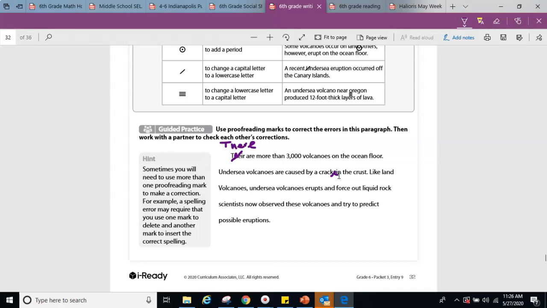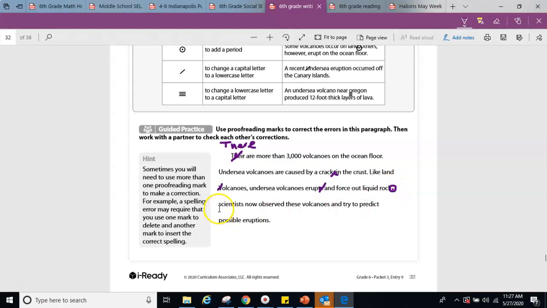Scientists now observe these volcanoes and try to predict possible eruptions. Okay, starting from the beginning. Like land volcanoes, volcanoes should not be capital. Put a slash. Undersea volcanoes erupts. Since volcanoes is already plural, the verb doesn't need an S on the end, so we're going to cross that off with this little curly Q thing. Undersea volcanoes erupt and force out liquid rock. Period. Circle it.